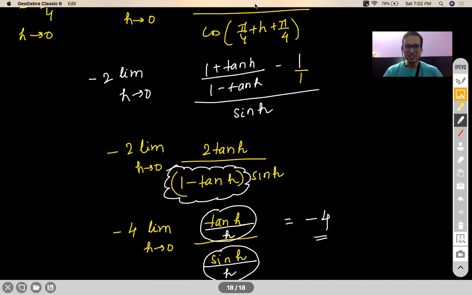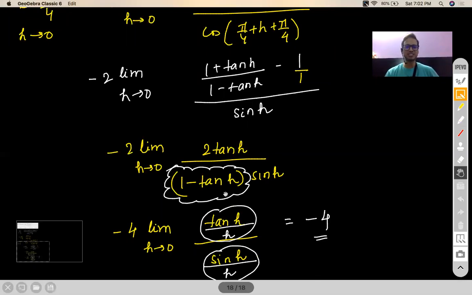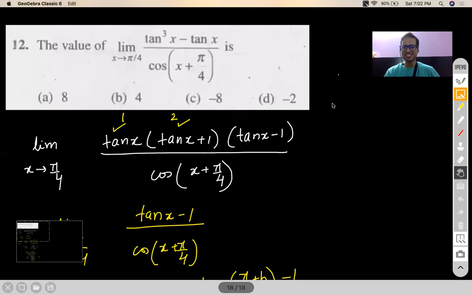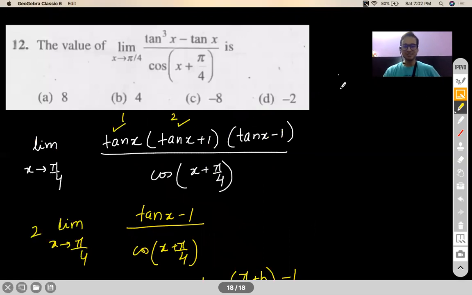Okay. So those students who replied to me on the chat box, all of you were absolutely correct. The answer is actually minus 4. I wanted to see how many of you are pressing on the poll without solving it. Okay, so please never deviate from your understanding. Just because the options don't have the particular answer that you get, it doesn't mean you will answer anything that you like. If at all a question like this comes, you'll get bonus marks if you mark any of the options, but the answer is actually minus 4. Is that fine? Any questions?